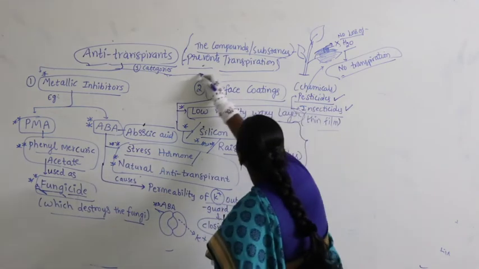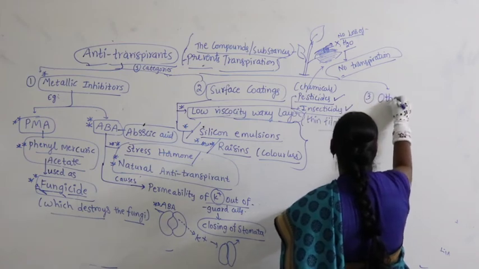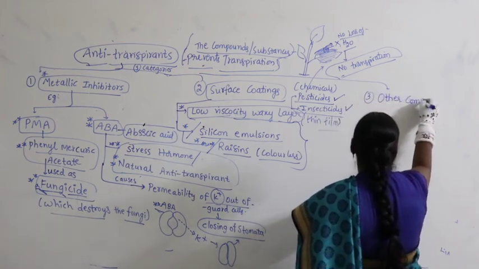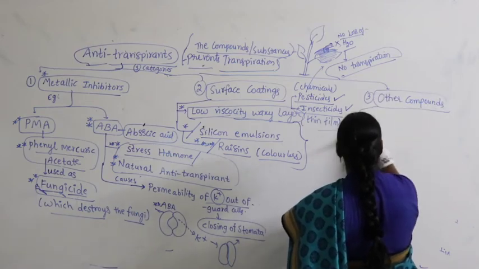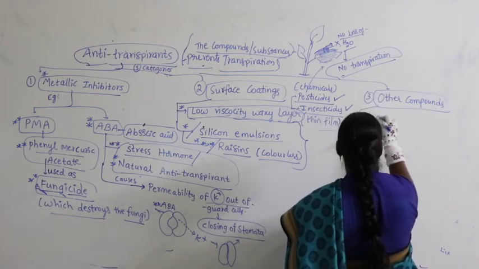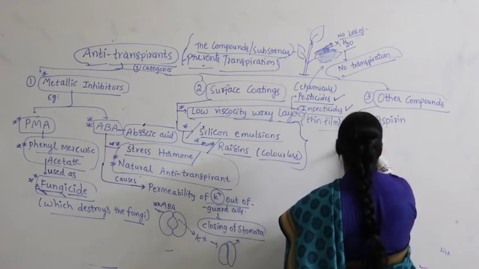Then coming to the other category, the third one is other compounds. Under other compounds, we can write two important things. One is aspirin and the other one is carbon dioxide.